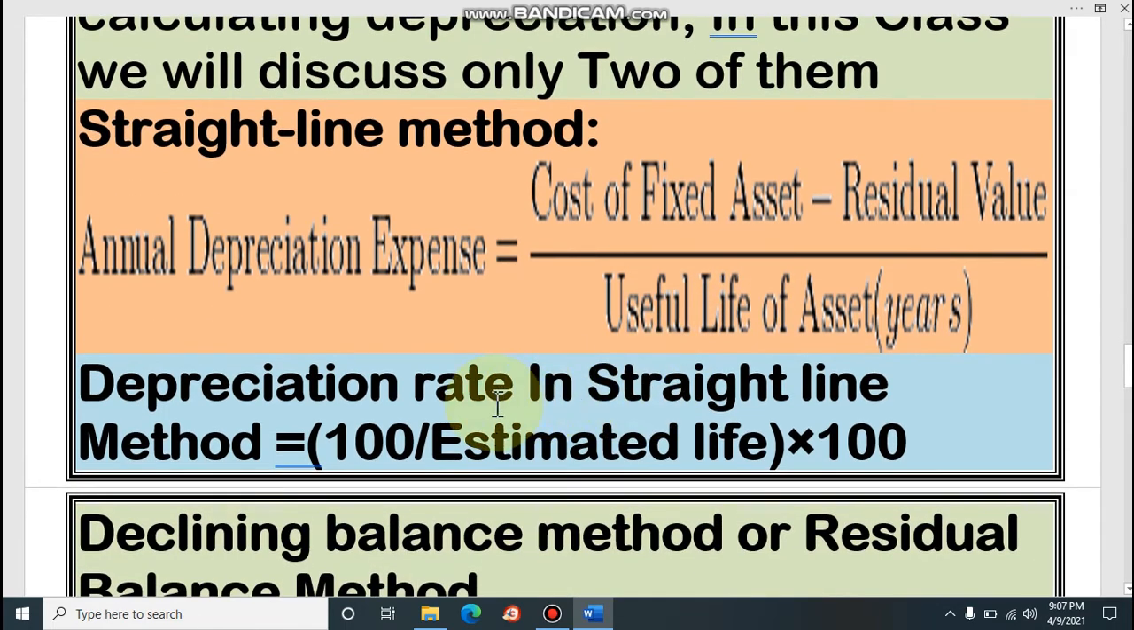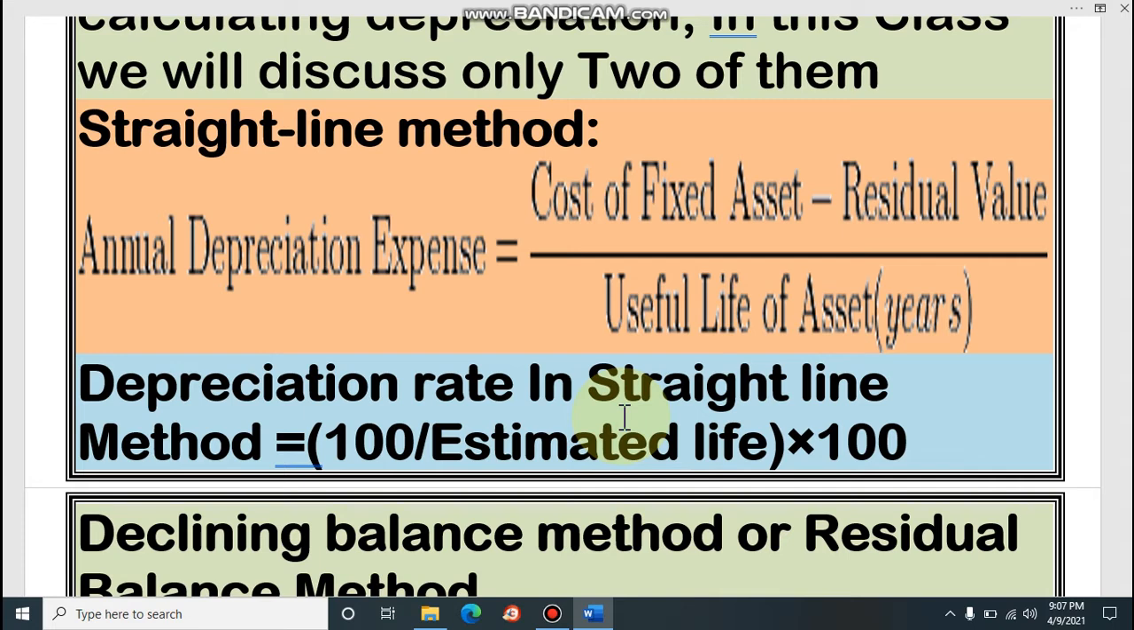In another way, you can charge depreciation in the straight line method. In this method, this is how we will find out the depreciation rate in the straight line method. That means we will find out the rate of depreciation: 100 divided by estimated life, into 100. That will be the rate of depreciation, that means depreciation percentage. Then with that percentage also we can calculate the depreciation under a straight line method.